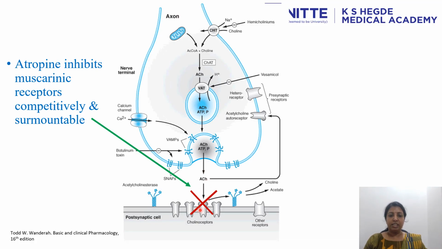Once it is released, it can bind to the postsynaptic receptors on the effector organs and produce the action. So atropine inhibits the muscarinic receptors on the effector organs competitively and surmountably. In the sense, if you increase the dose of an agonist, the antagonism can be reversed.